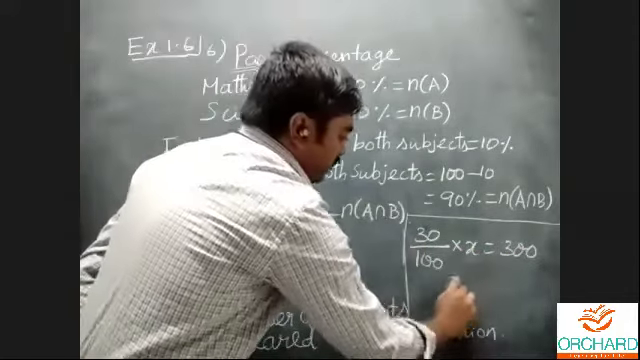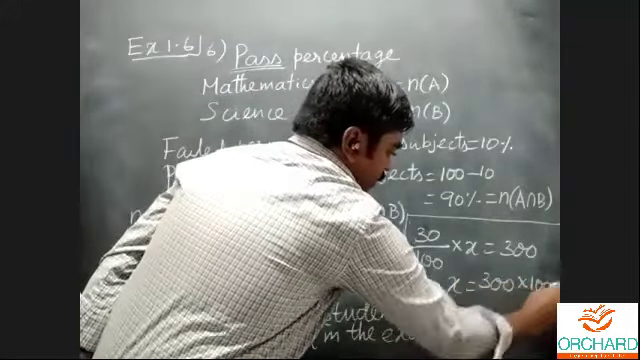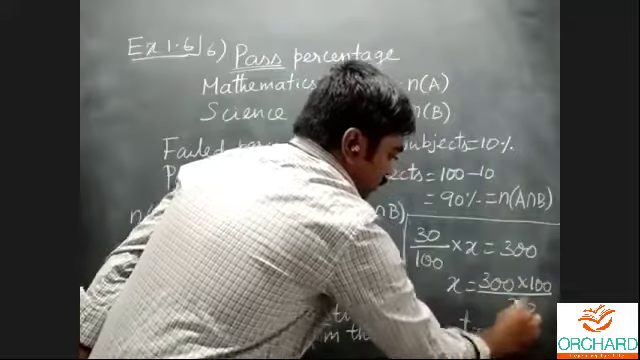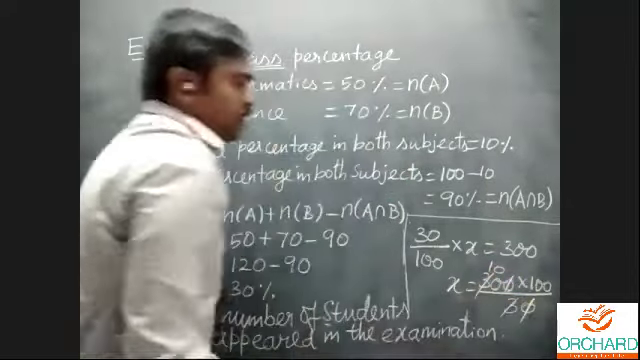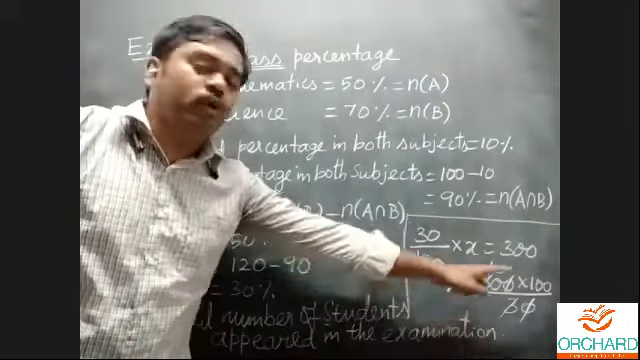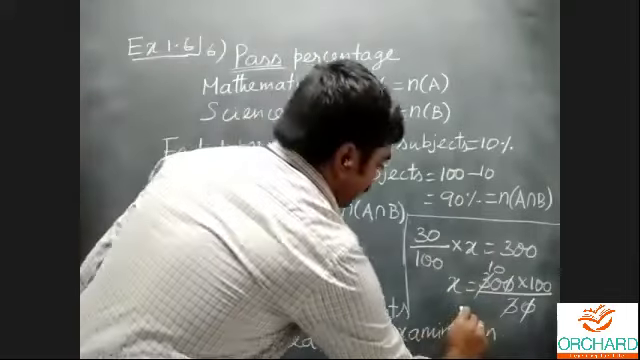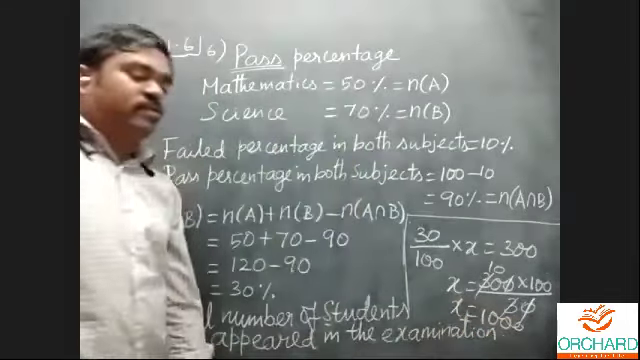I want to identify x. X is equal to 300 into 100 by 30. Then 3 table cancel, it becomes 100, and you can cancel one 0. Therefore, what is the total number of students appeared in the examination? 10 into 100, 1000 students. X is equal to 1000. That is the answer.